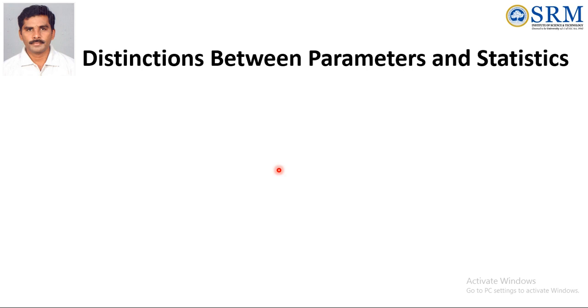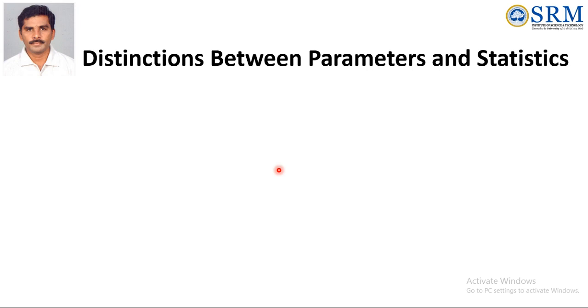Distinction between parameter and statistic. Actually, we are considering two values: one is the population value and the other is the sample value. We can find the population mean and standard deviation, that is, mathematical measurements. Similarly, we can find the mathematical measurements of samples. So we need to differentiate between parameter and statistic. How do we differentiate between population and sample? Through these terms,